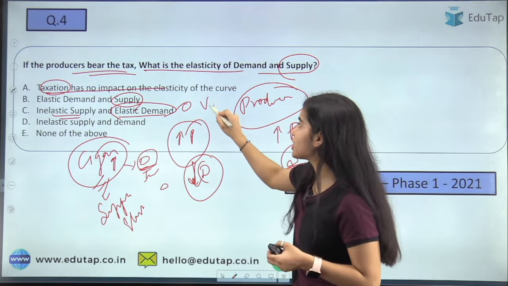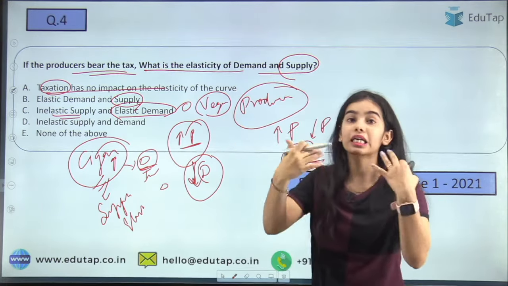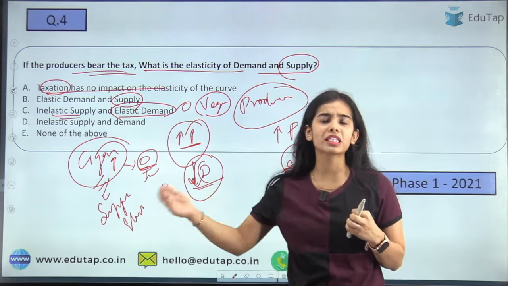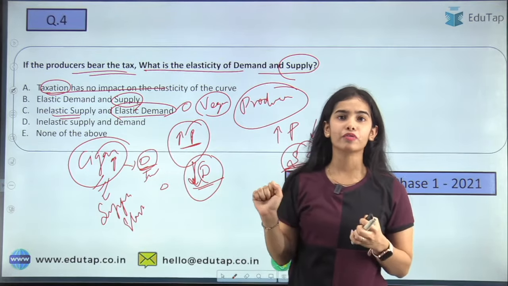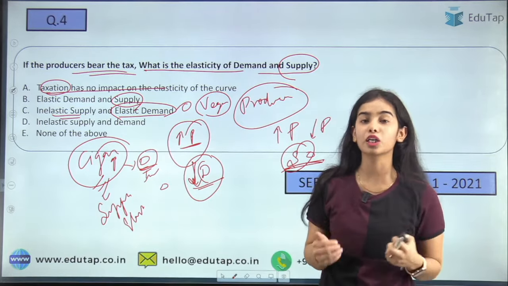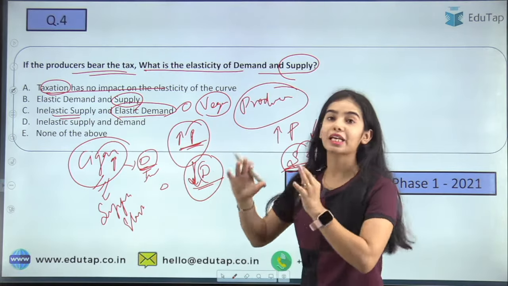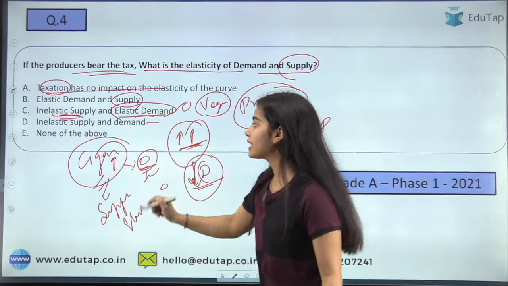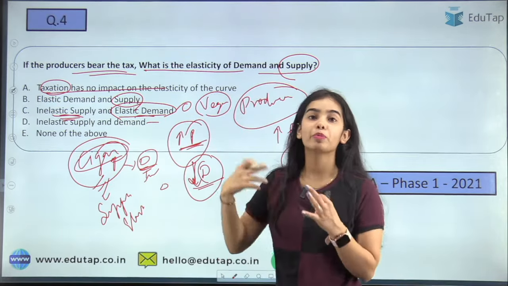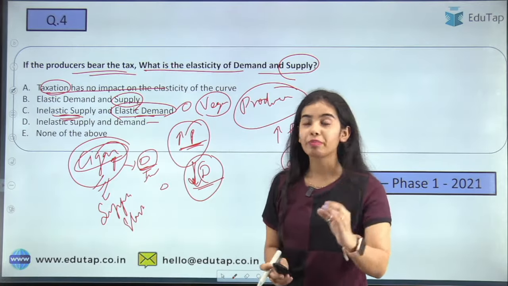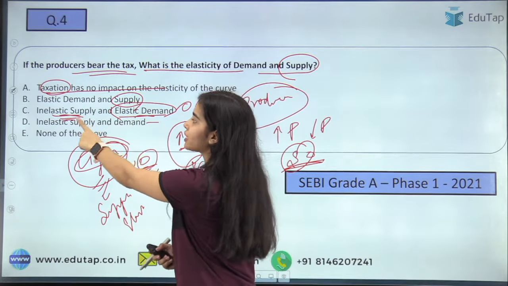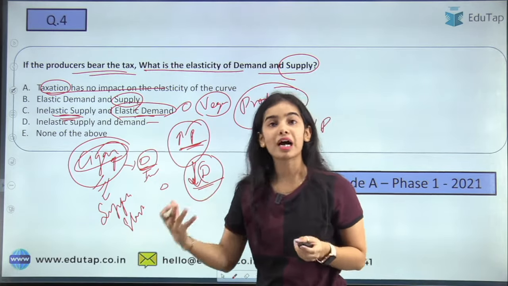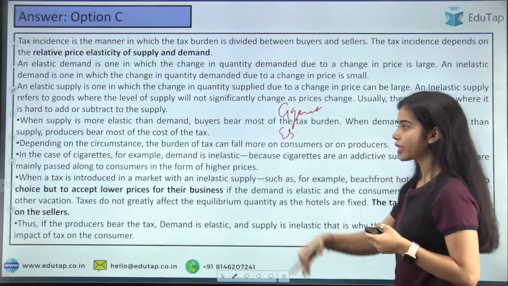But in the case of vegetables, if the prices are increased, the demand will decrease quite a lot. We will not buy this particular vegetable, we will not buy onion for some time, or we will reduce the demand for onion a lot. So the burden of the tax cannot be put on the consumers because there is inelastic supply and elastic demand. But in the case of cigarette, the burden can be put on consumers. So you have to remember that the producers will bear the tax if their supply is inelastic. The consumers will bear the tax if the demand is inelastic. Okay, so here you can read it all.